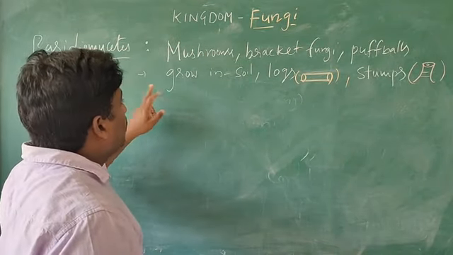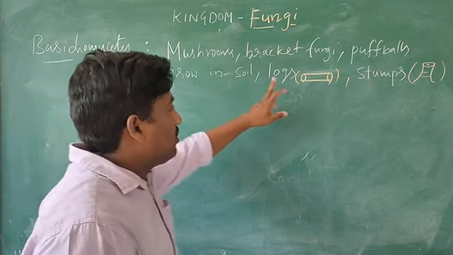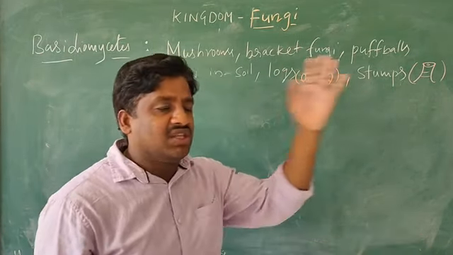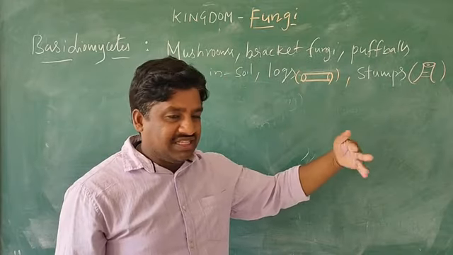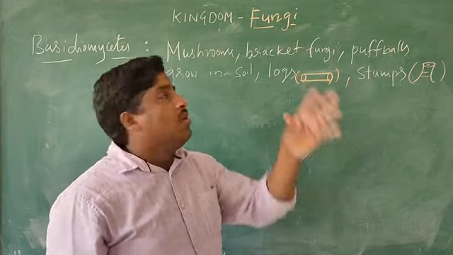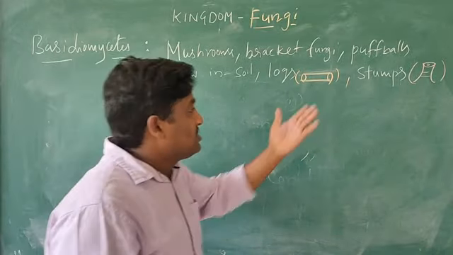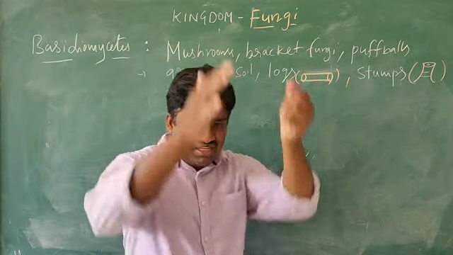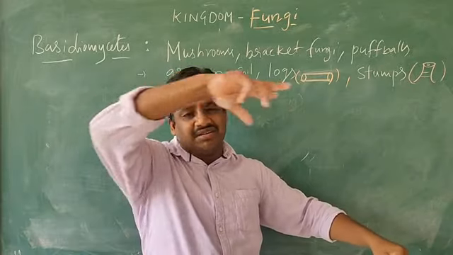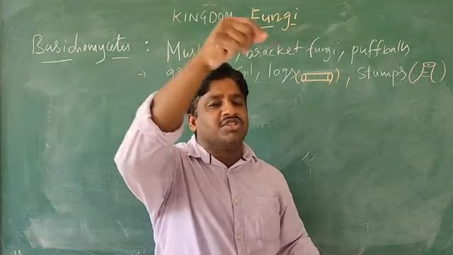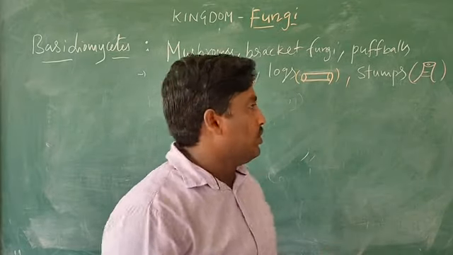Okay, so they grow in soil regions also, logs and branches. On this region you can see the leaf branches that have fallen down. In this region the Basidiomycetes organisms, mushrooms, also grow. And stumps means at the base region. Whenever a tree is cut at the base, in such regions many fungal organisms are growing.